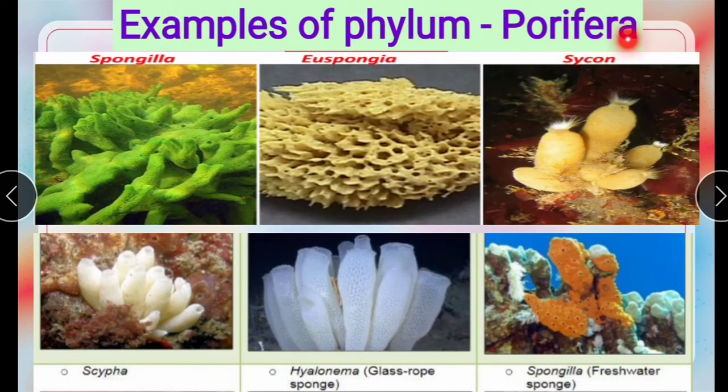Examples of phylum Porifera. See here, these are all examples of the phylum Porifera. Spongilla, this is Spongilla, and Euspongia, Sycon, Hyalonema, or we commonly call it glass sponge, and freshwater sponge. This is Spongilla, commonly we call it Spongilla.